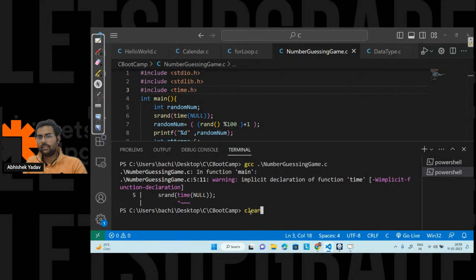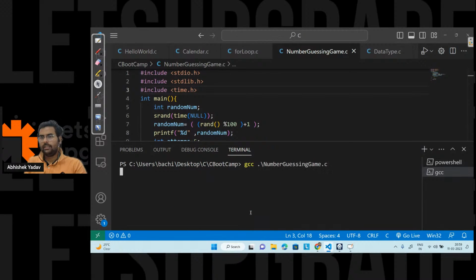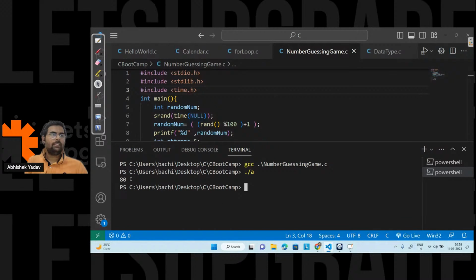So now let's clear the screen, right? And yeah, so I'm getting a random number that is 80 now, correct? So Brian is correct here. What I had done, I had not saved the code and I was compiling the same code again and again. So that's why I was getting the same random number. Let's save the code again and let's see.